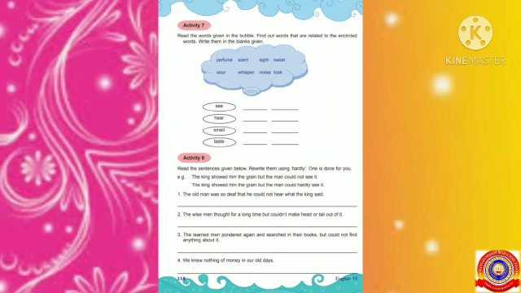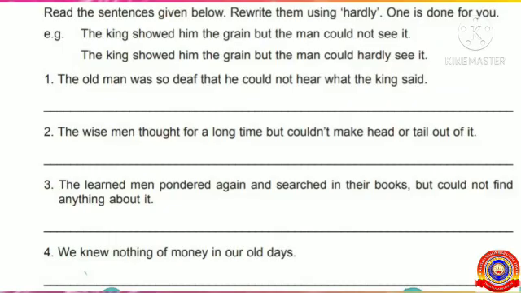Now all of you look at activity 8. Read the sentences given below. Rewrite them using hardly. One is done for you. Example, the king showed him the grain, but the man could not see it. The king showed him the grain, but the man could hardly see it. Students, what are the differences that you can see in these sentences?